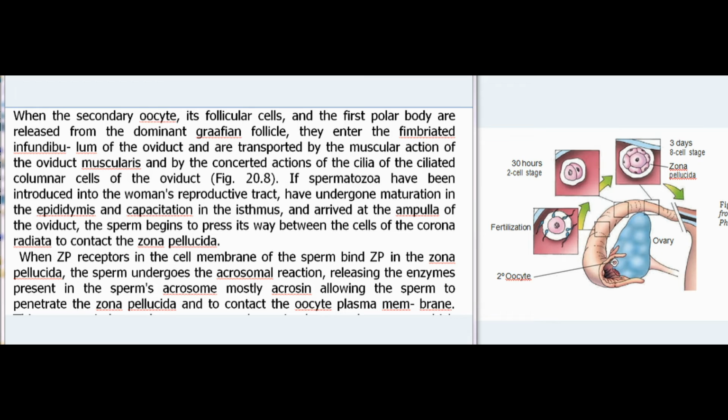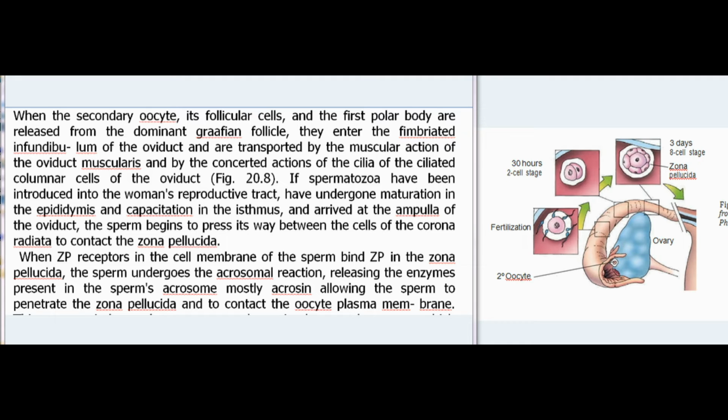Fertilization. When the secondary oocyte, its follicular cells, and the first polar body are released from the dominant Graafian follicle, they enter the fimbriated infundibulum of the oviduct and are transported by the muscular action of the oviduct muscularis and by the concerted actions of the cilia of the ciliated columnar cells of the oviduct, Fig 20.8. If spermatozoa have been introduced into the woman's reproductive tract, have undergone maturation in the epididymis and capacitation in the isthmus, and arrived at the ampulla of the oviduct, the sperm begins to press its way between the cells of the corona radiata to contact the zona pellucida.